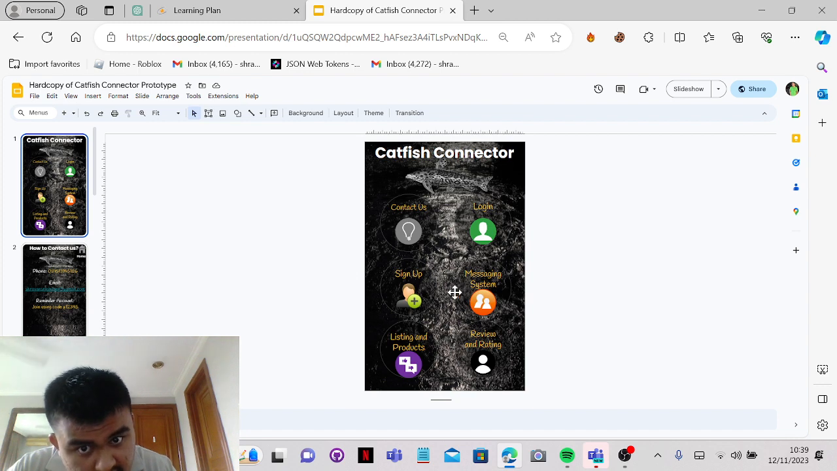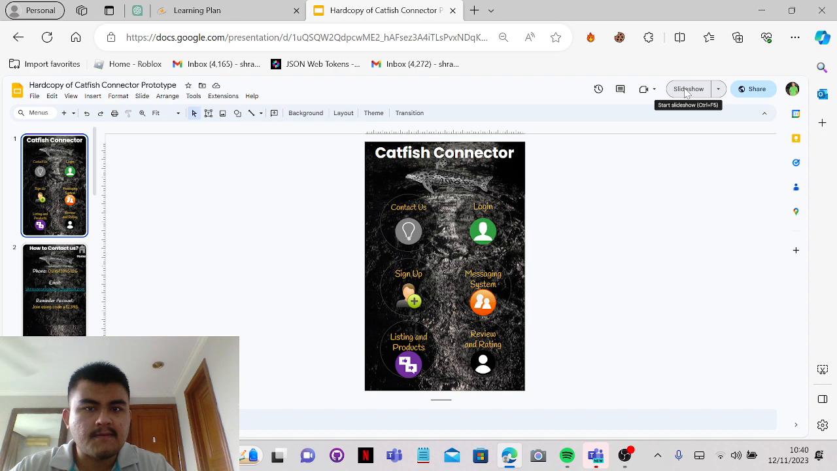And also this is the listing and products, basically what sort of products they want to have ordered, and also the names of the products, including the cost. And this is the review and rating. So you leave a review and rating so that future users of the app can also use the Catfish Connector. So yeah, that's my brief summary. Now let's get into the slideshow.